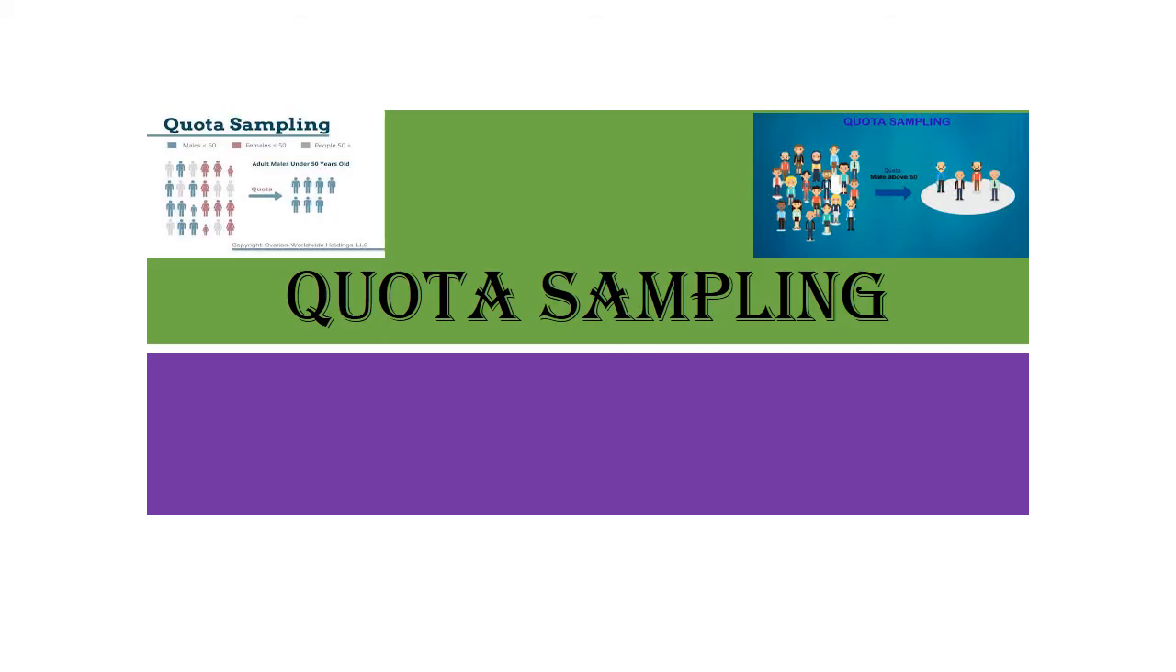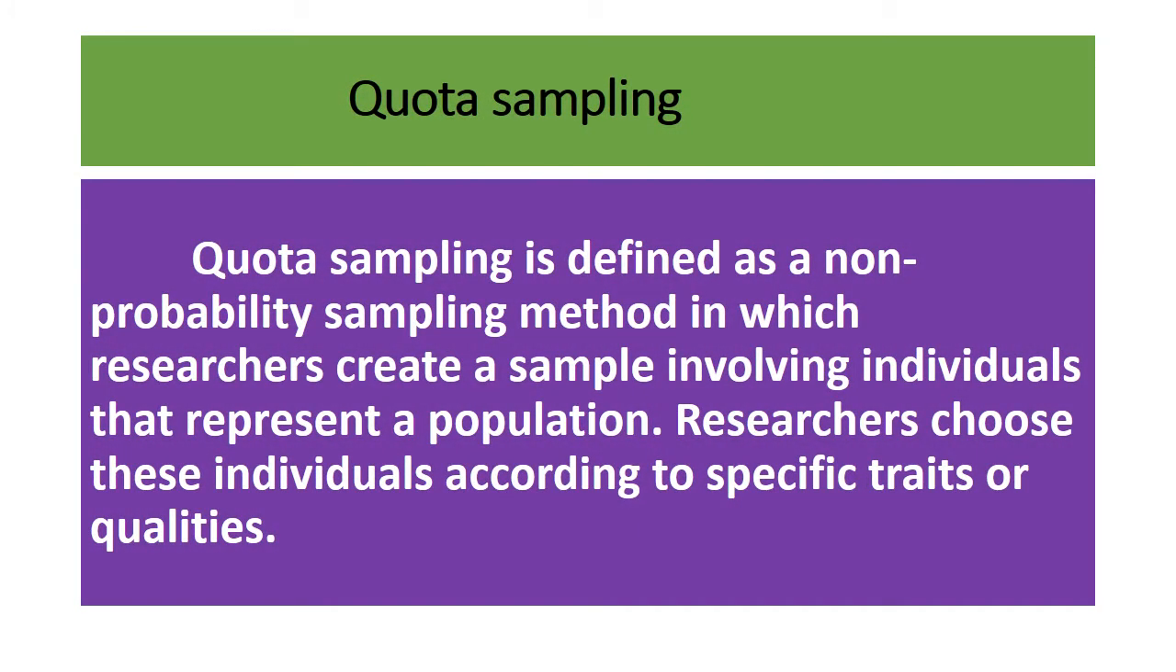Quota sampling. Quota sampling is defined as one of the non-probability sampling methods. Here, the researcher creates a sample involving individuals that represent a population. So here, the samples will be chosen according to special traits or qualities.